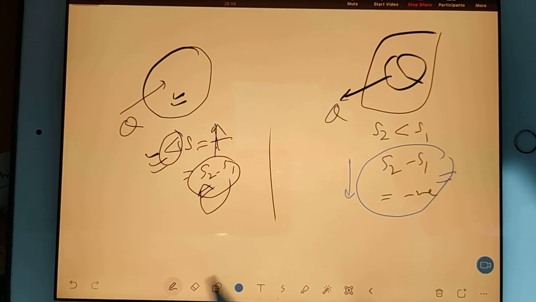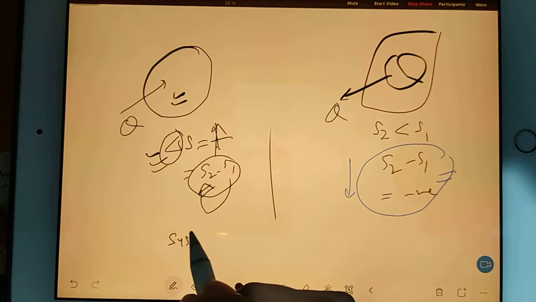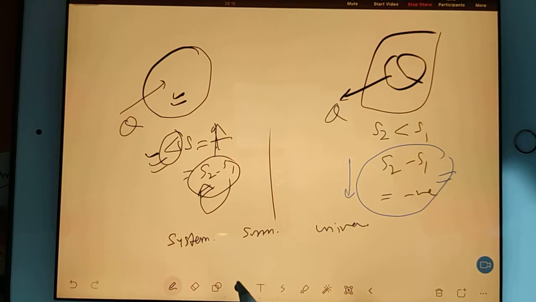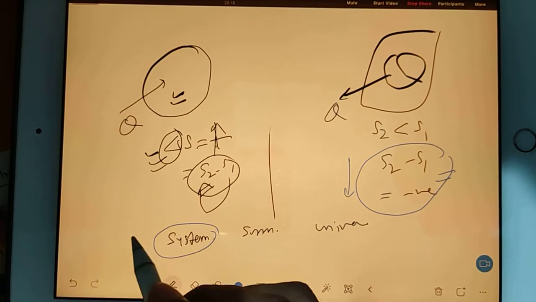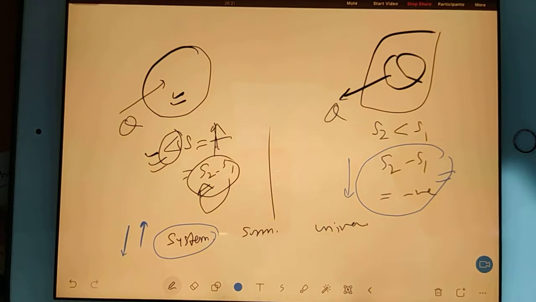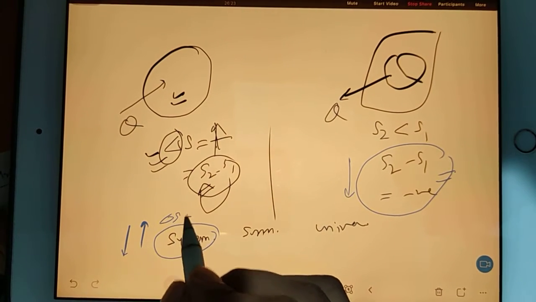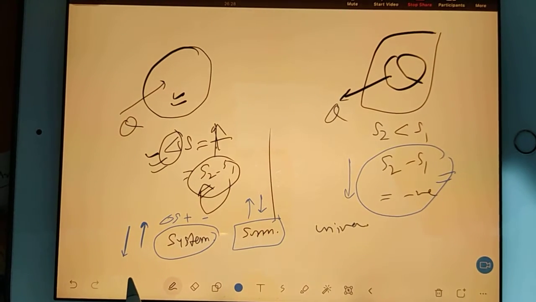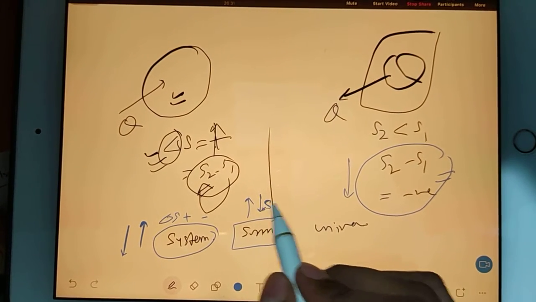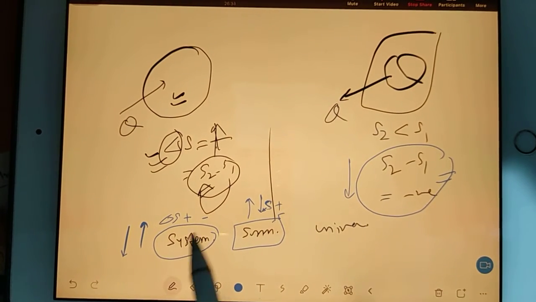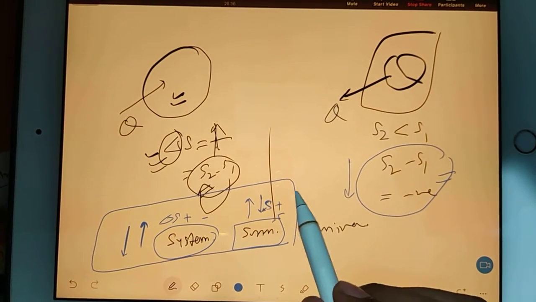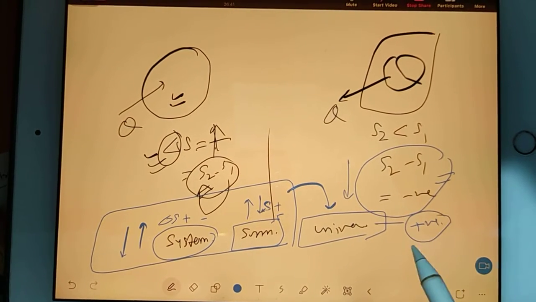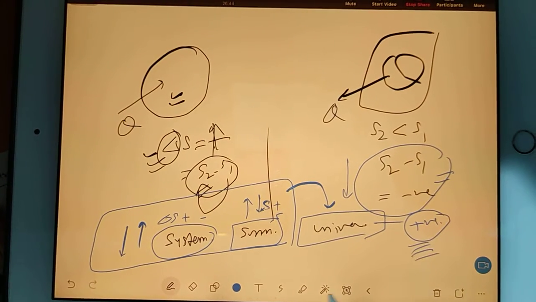Now there is something called system, there is something called surrounding, there is something called universe. Entropy of the system may increase, may decrease. It means your del S can be positive or negative. Entropy for the surrounding may increase, may decrease. It means your entropy change can be positive or negative. But when you add both the changes, then you will find the change in entropy of the universe. That will always be positive.